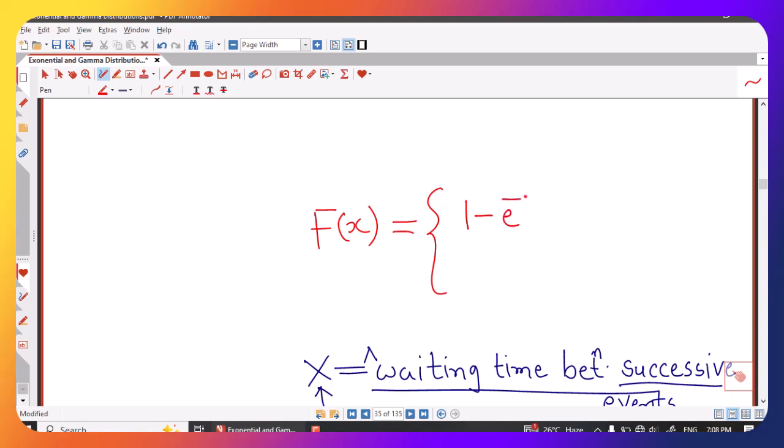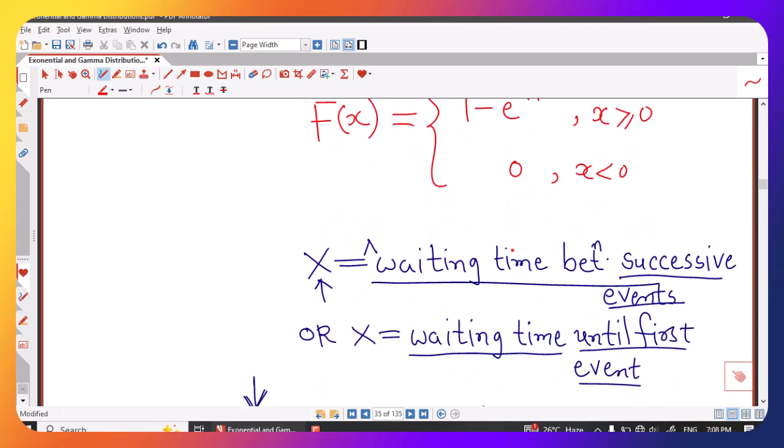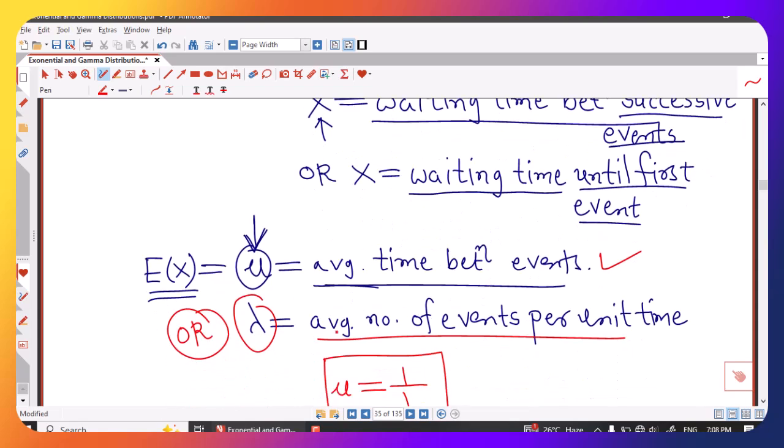1 minus e raised to minus lambda x whenever x is non-negative, and 0 if x is negative. Lambda is the average number of events per unit time, and we call it the rate parameter.